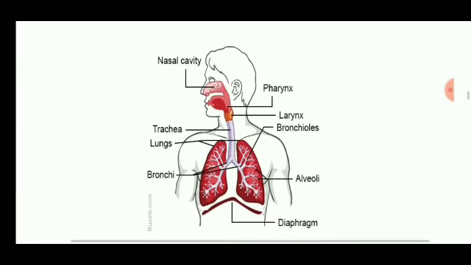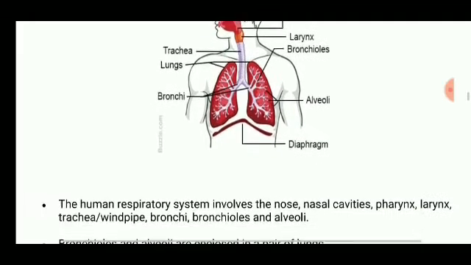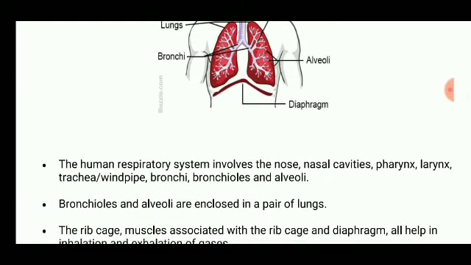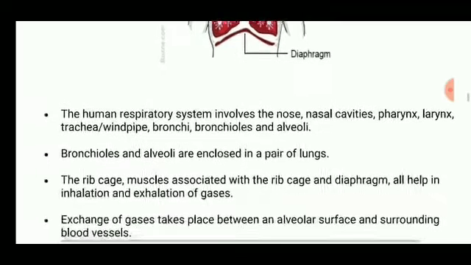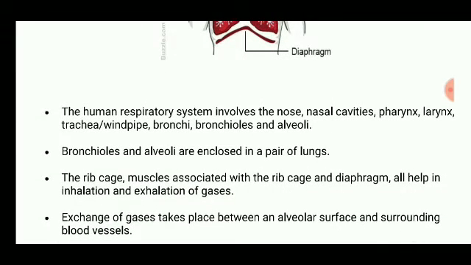The figure of this respiratory system is very much important. Students, you have to learn this figure. The human respiratory system involves the nose, nasal cavity, pharynx, larynx, trachea, bronchioles and alveoli. Bronchioles and alveoli are enclosed in a pair of lungs. As you can see, bronchioles and alveoli are inside the lungs. The muscles associated with the ribcage, and the diaphragm, all help in the inhalation and exhalation of gases.